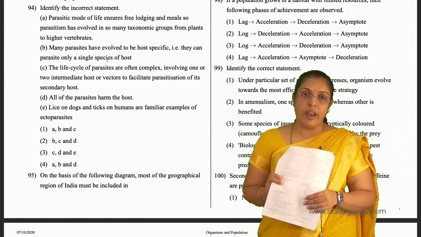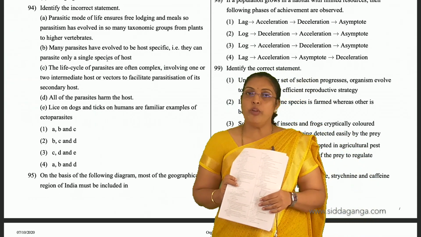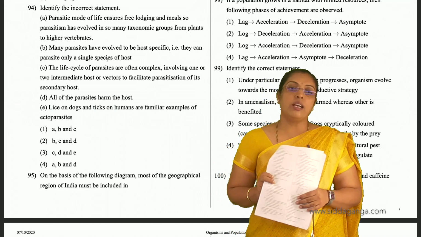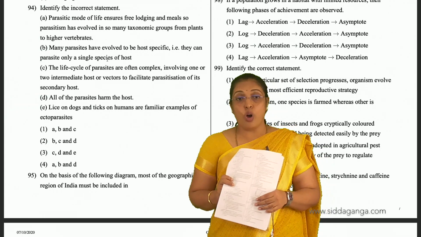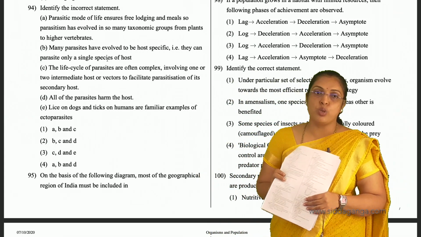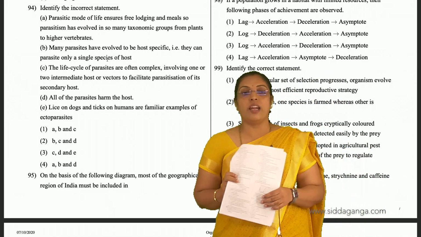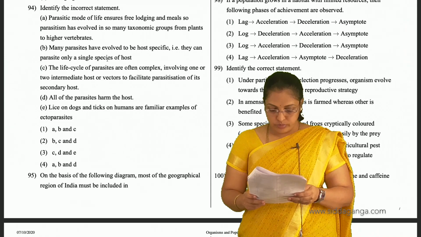So C is incorrect. All of the parasites harm the host. No, some will not harm the host. So D is incorrect. Lice and dogs, no, it is lice on humans. Pigs and dogs, so E is incorrect. So C, D, E are incorrect. Third is the answer for the 94th question.